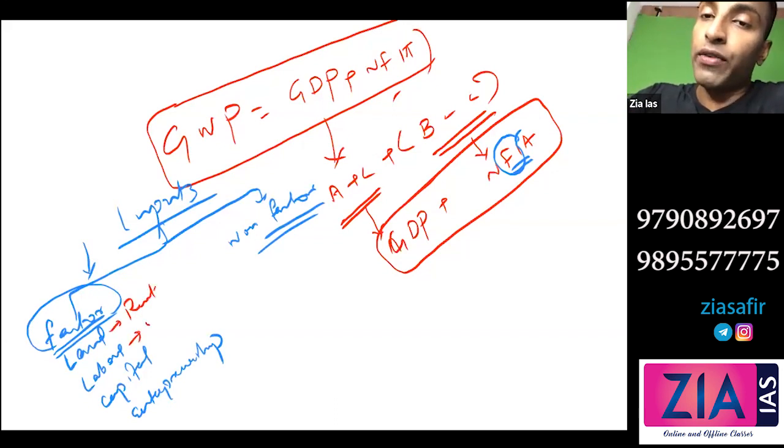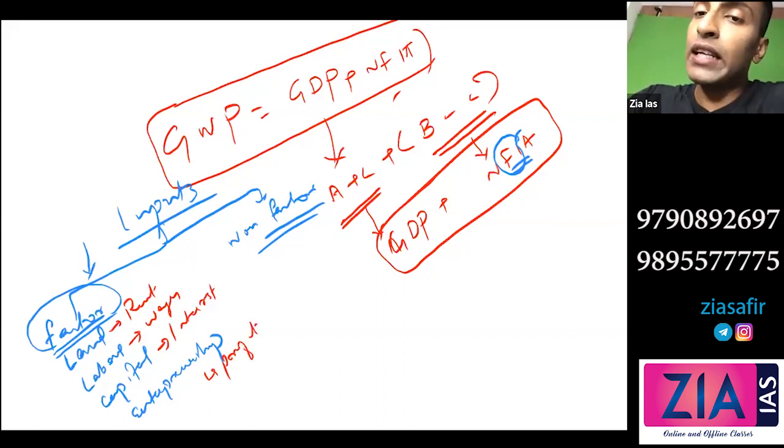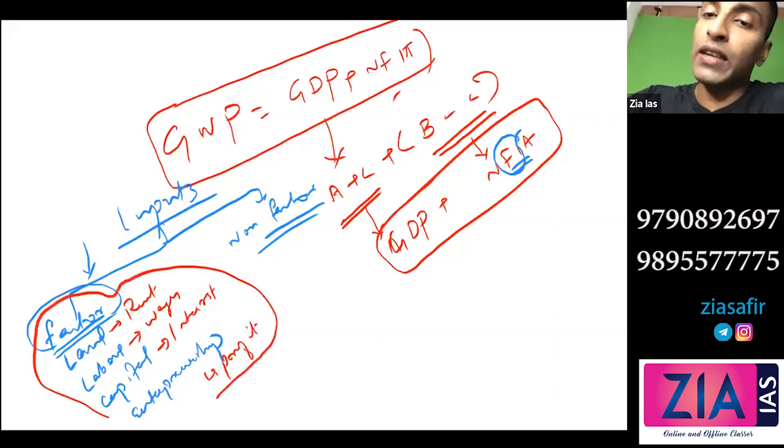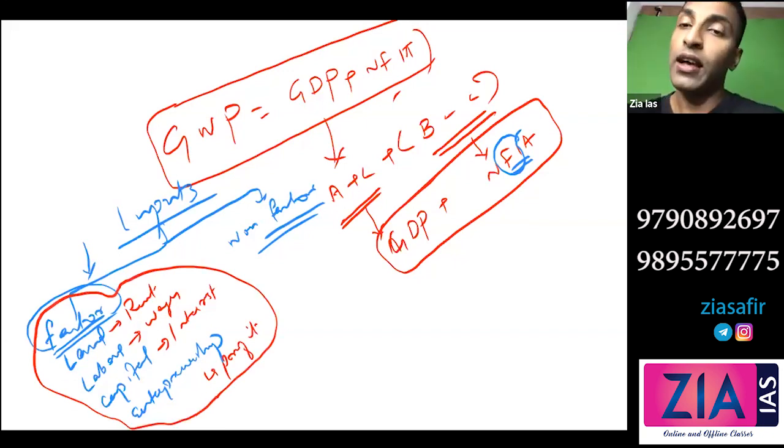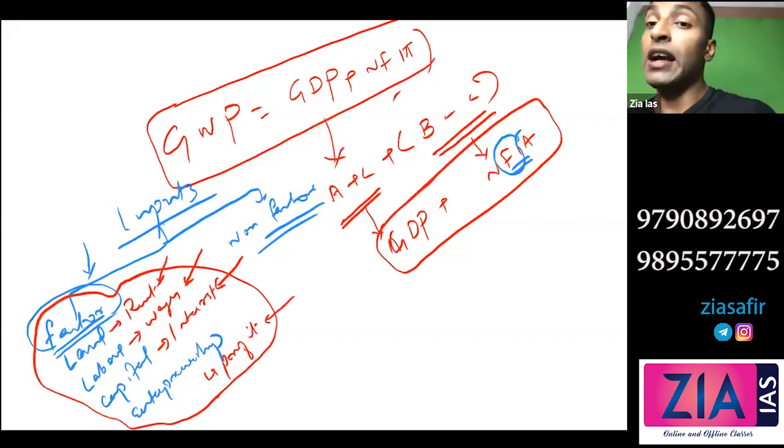From labor, you will get wages or salary. Capital gives interest, which is the return. Entrepreneurship gives profit. These are the only four ways in which you can generate income: rent, wages, interest, or profit.